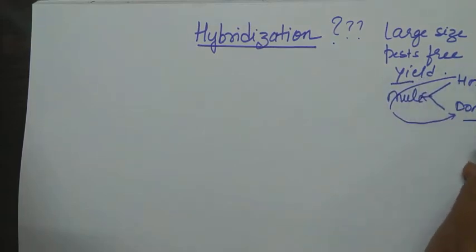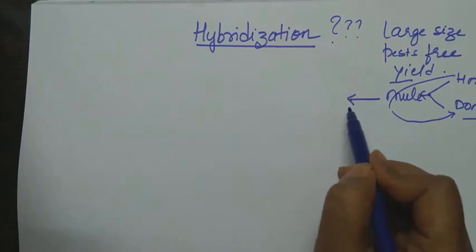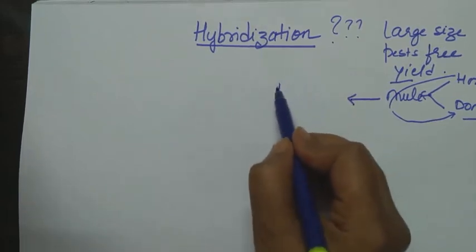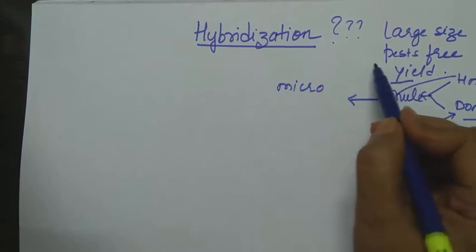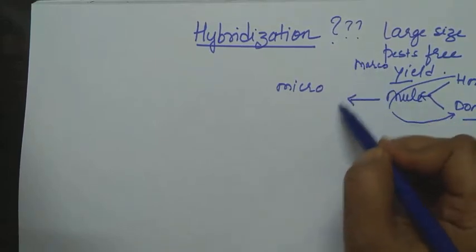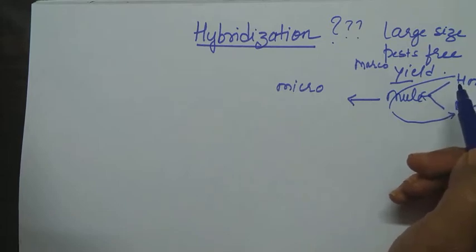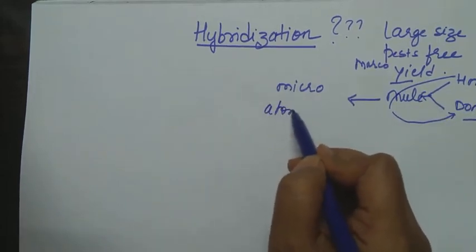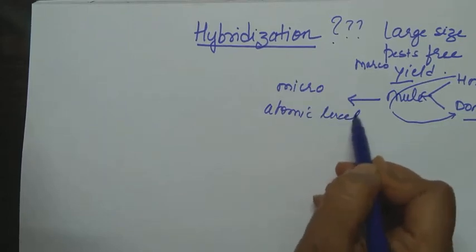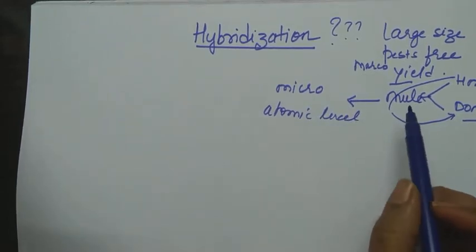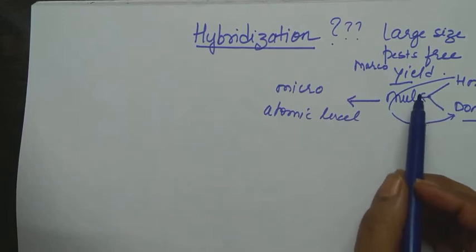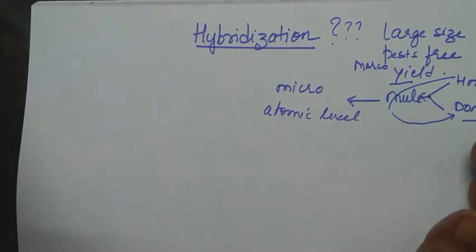Stability will be more. The same hybridization is seen even at micro level. What I told you is at macro level, where you are able to see it with your eyes. The same type of hybridization takes place at micro level or even at atomic level. So why does it take place? Hybridization takes place for better stability. At atomic level, we say that to attain better stability, the atoms undergo hybridization.